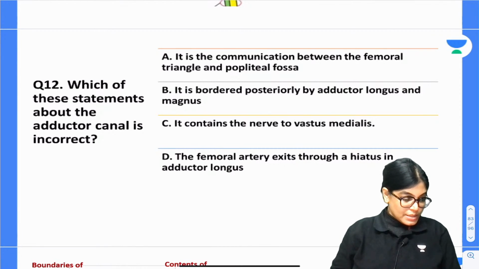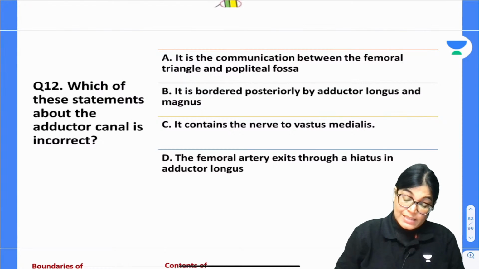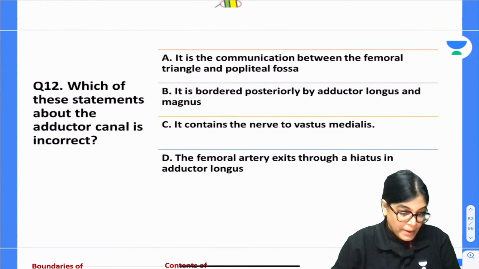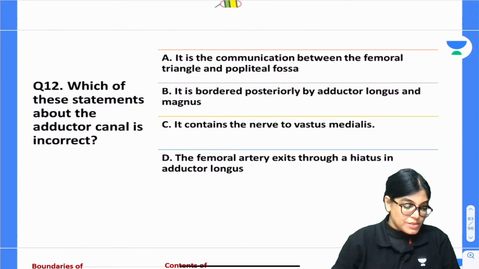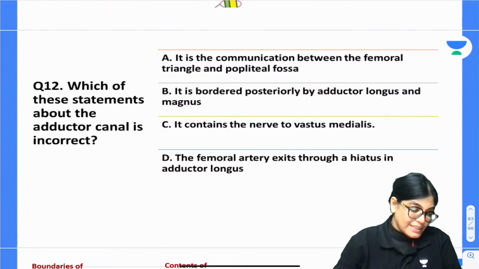So yes, I got an answer. I think no one has marked till now. Okay, Ashwani says it contains nerve to vastus medialis is wrong. So C, Afzal is also telling C. What about others? Which is the incorrect statement? It contains saphenous branch of femoral nerve, so that is also a content, dear Ashwani Mishra.